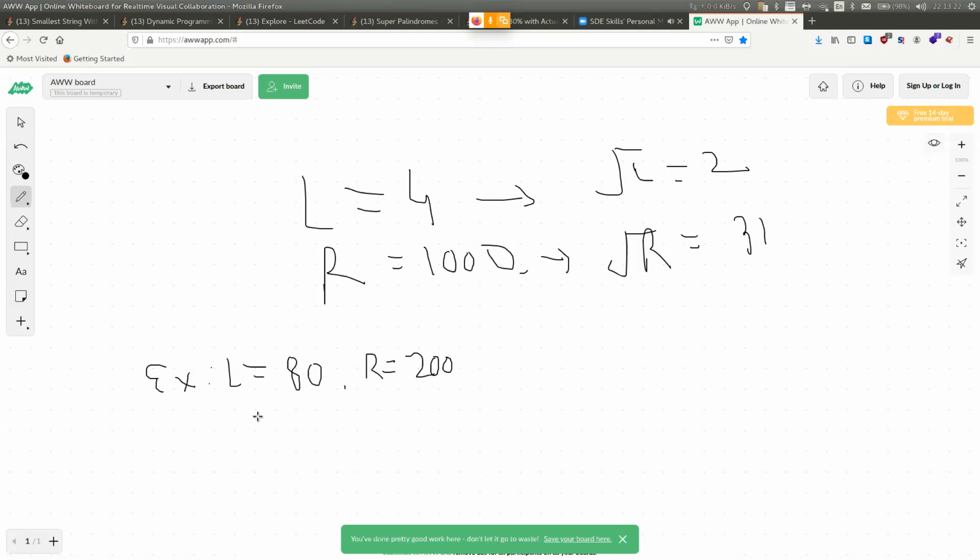I was actually trying to follow what Ronnie is saying, with square root of L and square root of R. But then in that case, I was going to increment one by one and check whether each of them is a palindrome, and only then, because I already know the square of it is going to be a palindrome. That is what is adding more values unnecessarily, I feel. Maybe every number between 2 to 9, we can further optimize it.